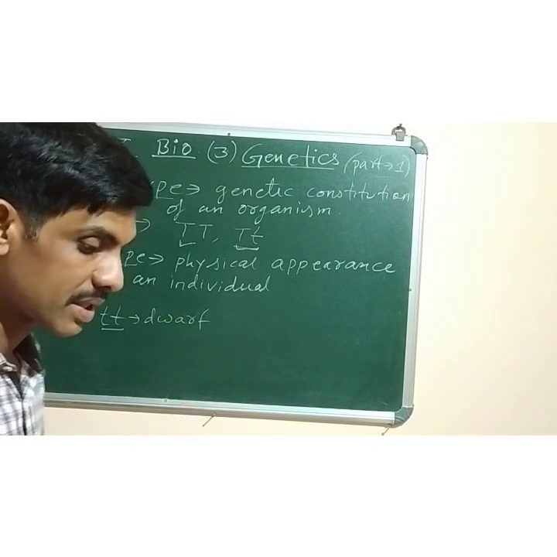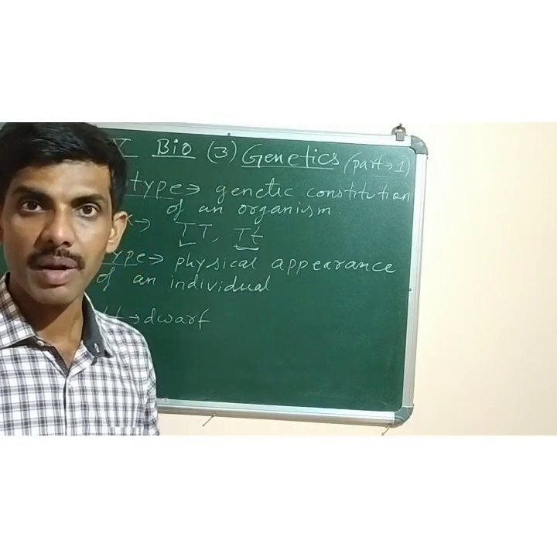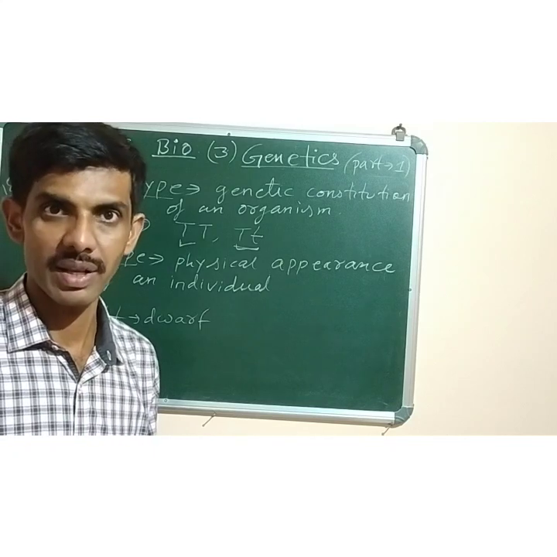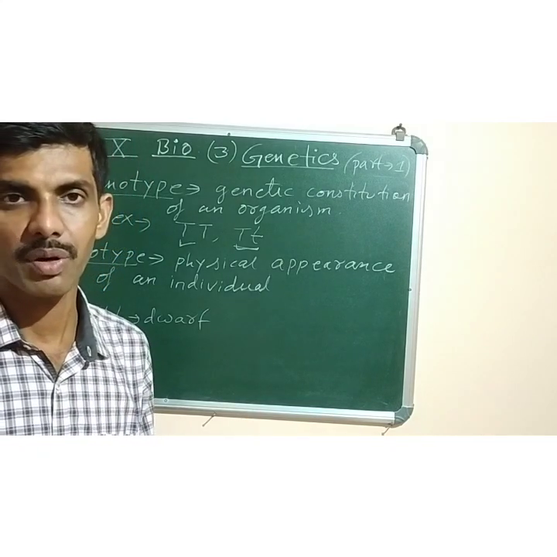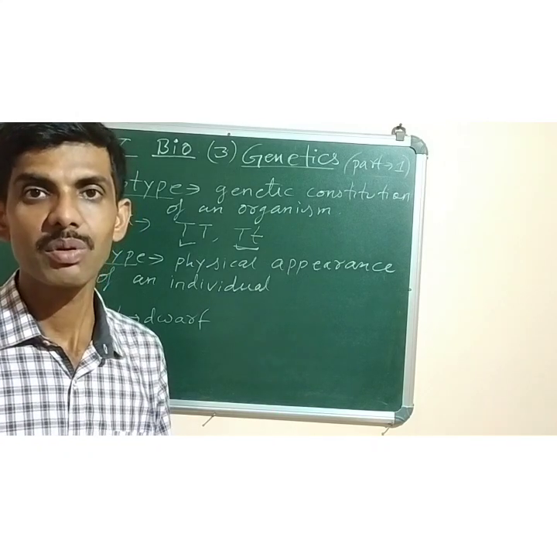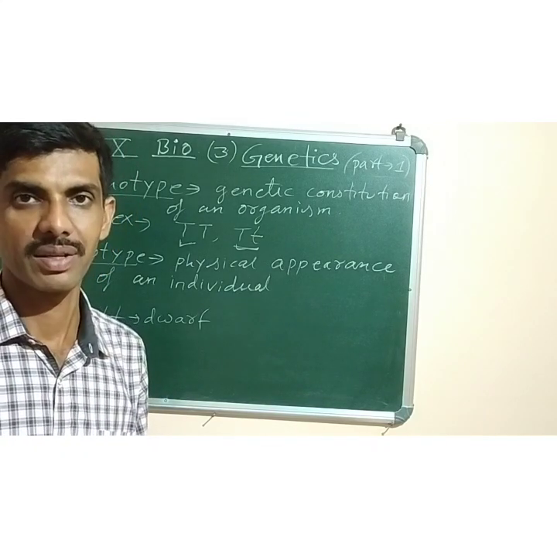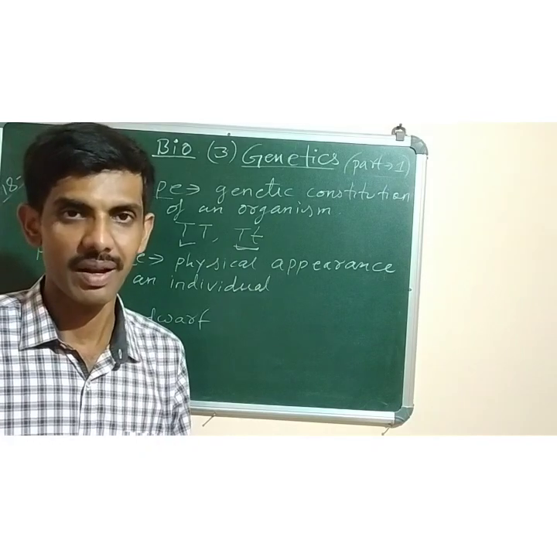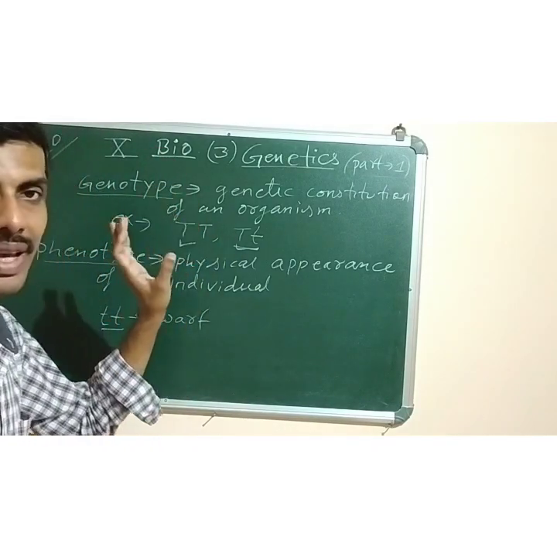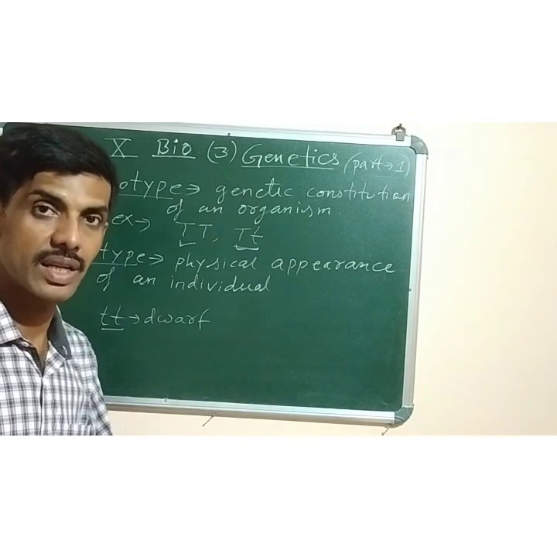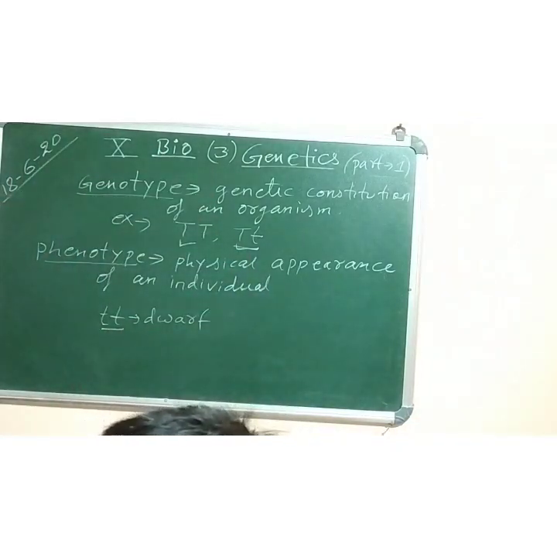A person can apply some artificial means to change his physical appearance. Like a person who is dark can apply different types of face masks to appear brighter, or fairer. So physical appearance can be changed, but genetic constitution cannot be changed. It is genetically controlled.